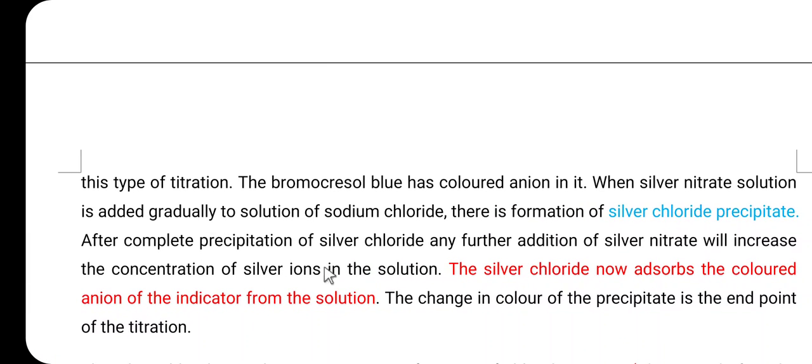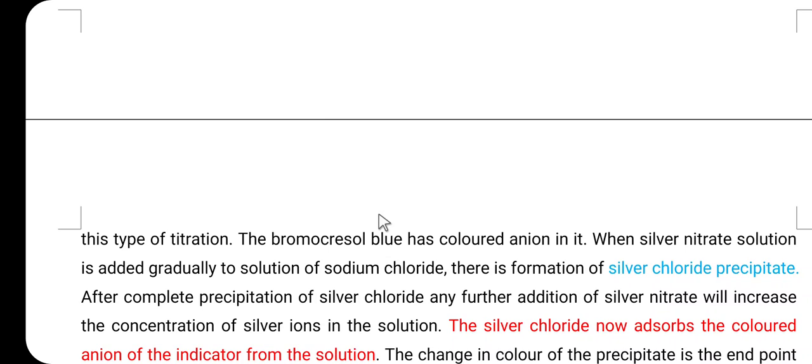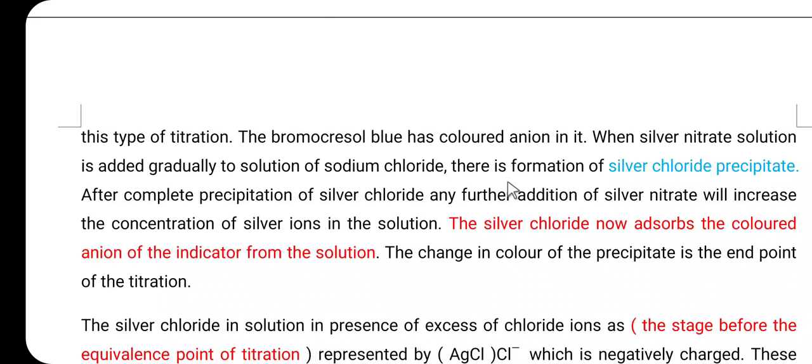So here the bromocresol blue has a colored anion in it. Generally, when silver nitrate solution is added gradually to the solution of sodium chloride, the silver nitrate solution is taken in the burette, while the sodium chloride is taken in the conical flask, and the bromocresol blue is used as the indicator. So here, when we add the silver nitrate to the sodium chloride, it is a precipitation reaction, or a precipitation titration.